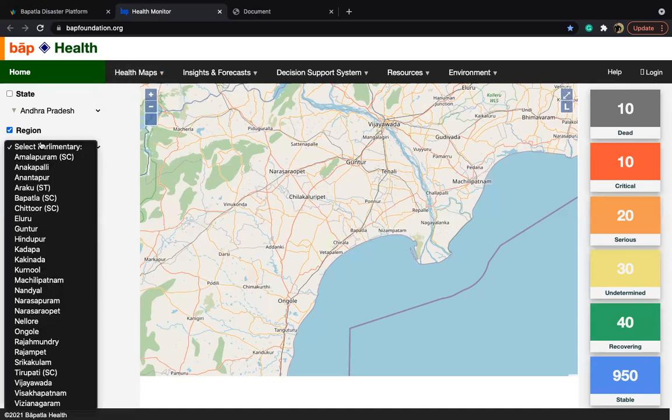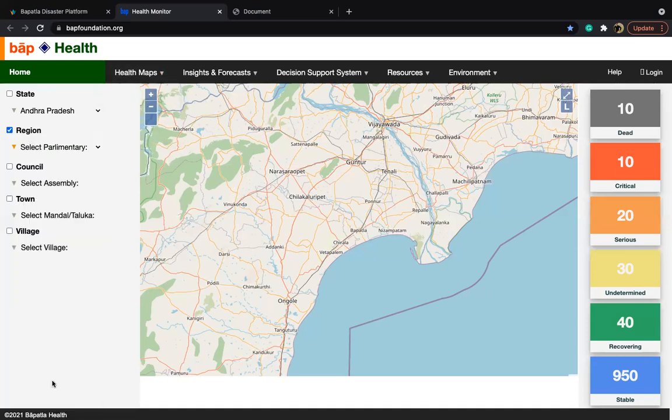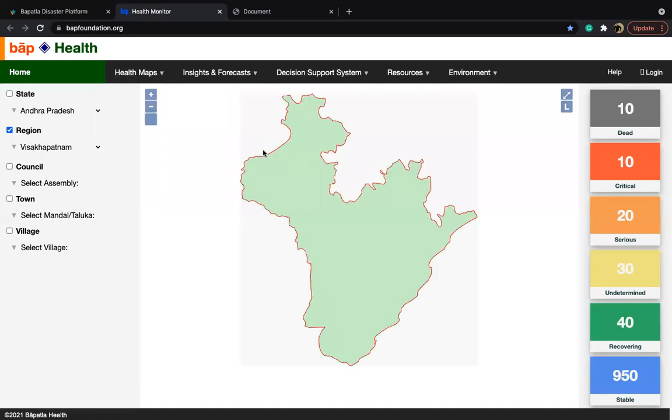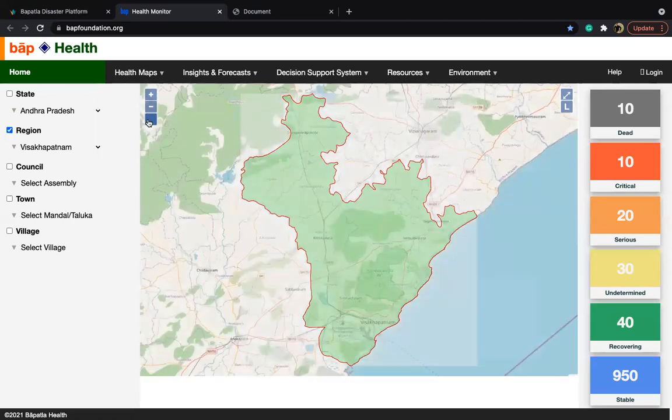Let me show you a sample map of how we do impact assessment using the technology. So this is the map for Visakhapatnam, Andhra Pradesh. You can see this area was recently affected by disasters. Likewise, we have created maps for all the regions. This was created using an open source technology.